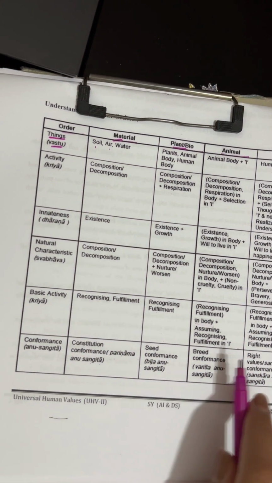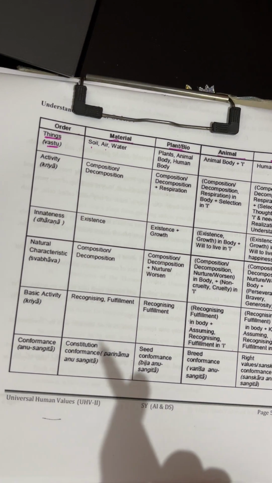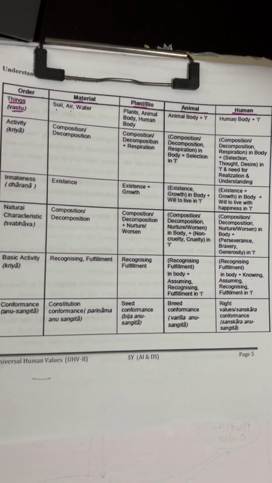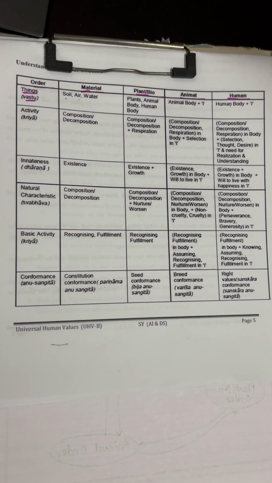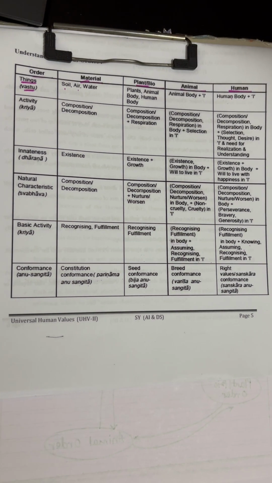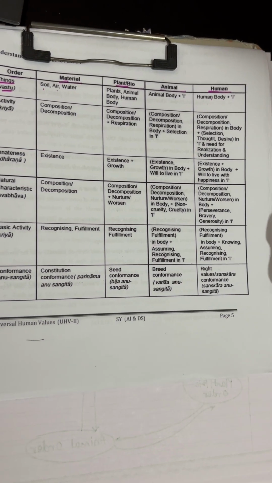In human we have right values, sanskara conformance, that is sanskara anusangita. This table helps us to know the interconnectedness and self-regulation between material, plant bio, animal and humans, which are the four orders in interconnectedness.